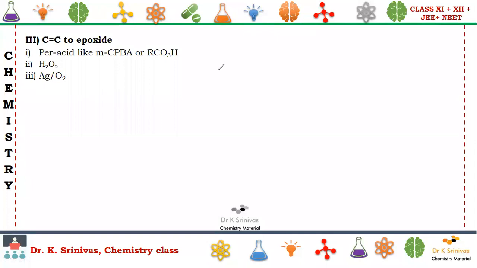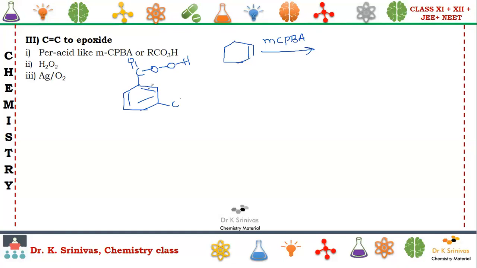Now I am taking an alkene. It may be cyclic or open. I am doing it with a cyclic one. I am using MCPBA. I already wrote the structure of MCPBA in the first slide, otherwise I will write it once again. This is benzene where we are writing C double bond O, O, H, and here I am writing Cl, meta chloro. Why? Because this is ortho, this is ortho, this is meta, this is para.